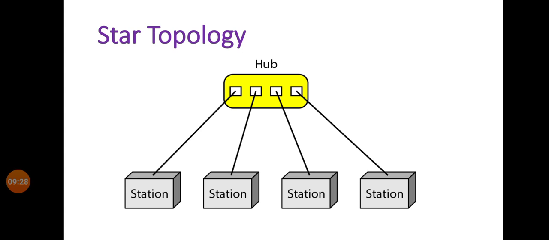If the first station wants to send data to the second station, then that station will send data first to the hub. Then the hub will send the data to the second station. So this is how data is transmitted in star topology.